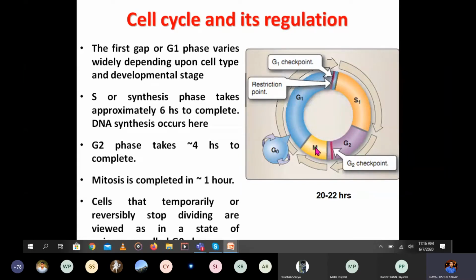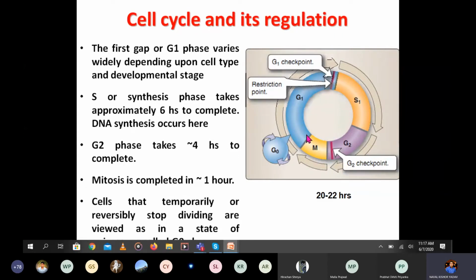Then you have the M phase, the mitosis phase, which takes only 1 hour to complete. Out of all these phases, G1, S, G2, and M, we have one more, that is the G naught phase, where the resting, undividing cells are present. When the cell is not dividing, when the cell cycle is off, the cell is present in the G naught phase.